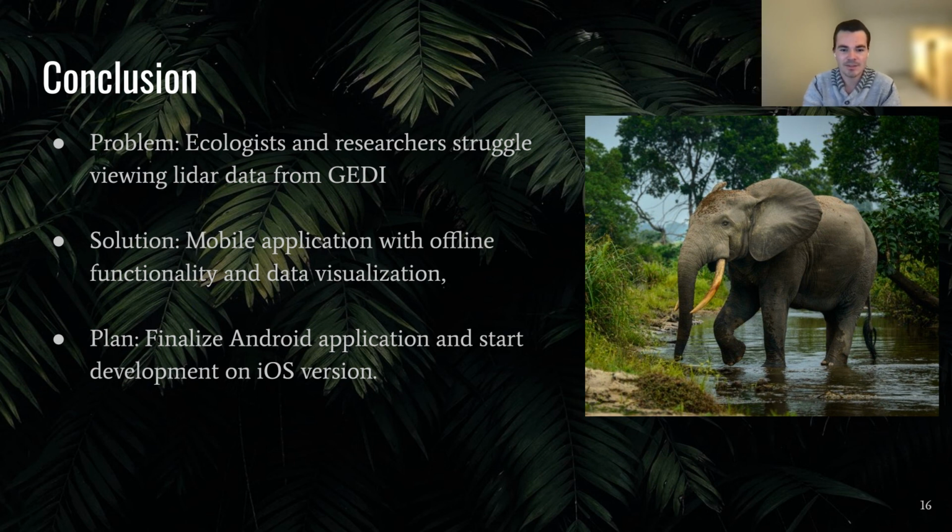Over the past few weeks, our team has made great progress towards completing the Android application, and we're only waiting on a few features to be put together. We are looking forward to completing this and moving on to our iOS version soon.